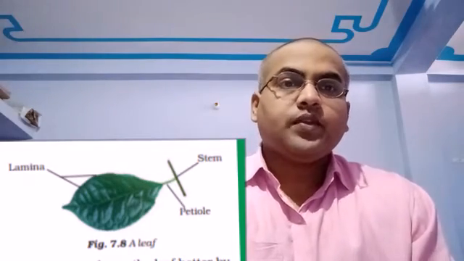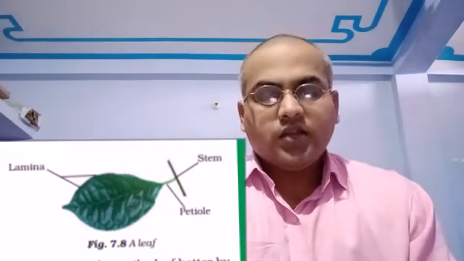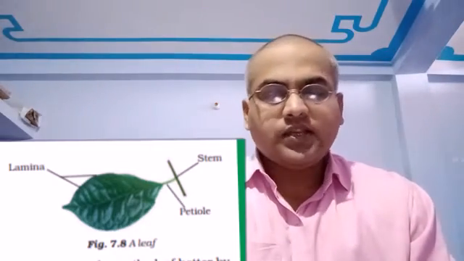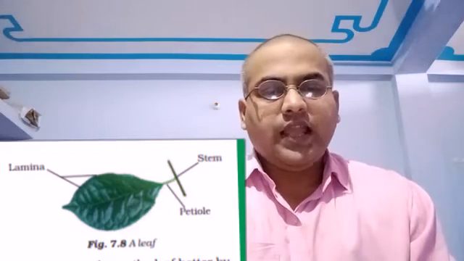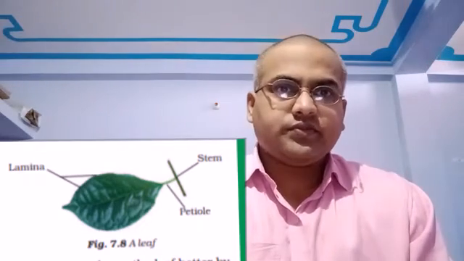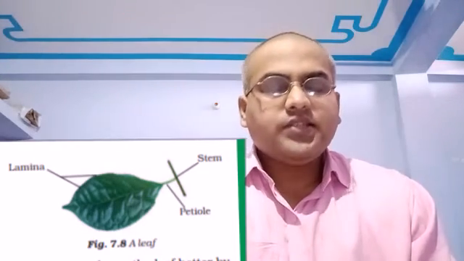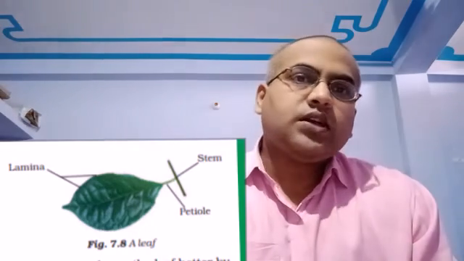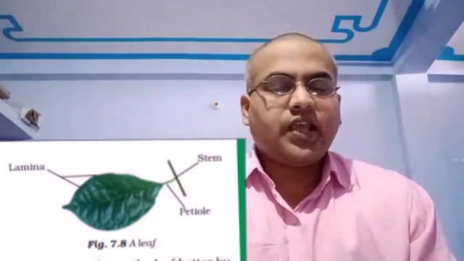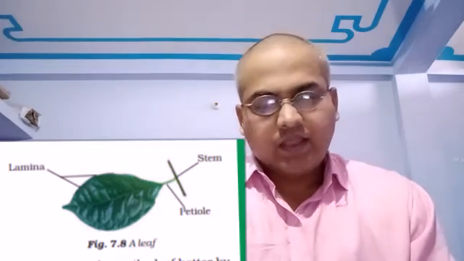So these plants are called shrubs. Okay class, they look bushy because many branches are there and they grow in every direction, and the stem is hardened, that is what I told you already. So these plants are called shrubs.